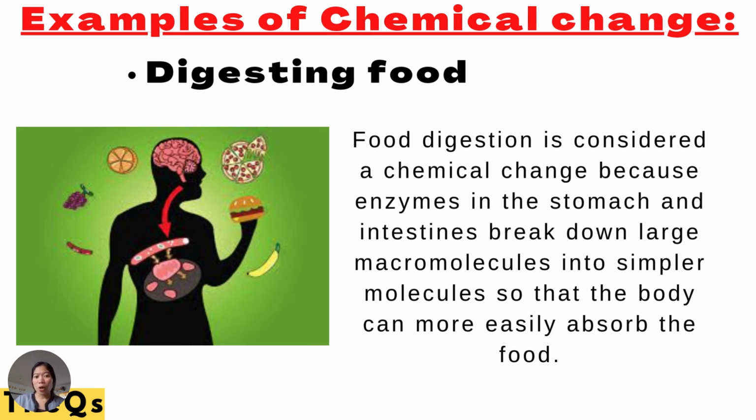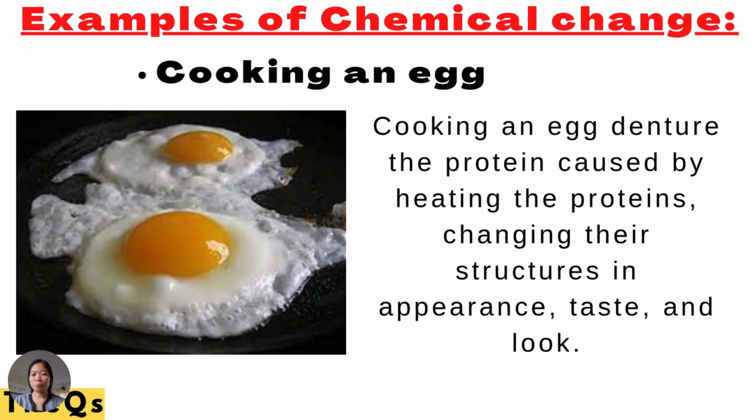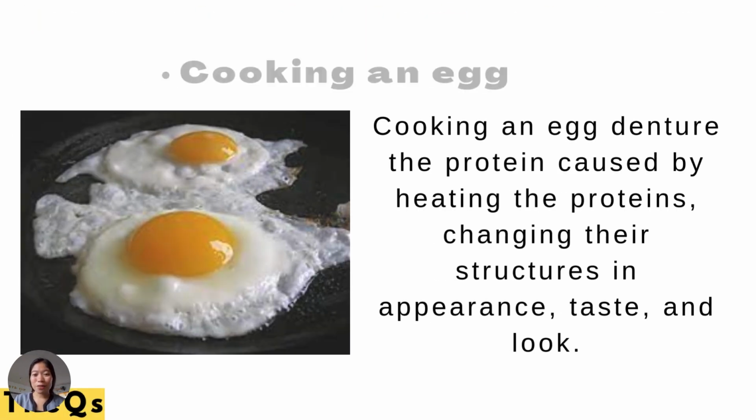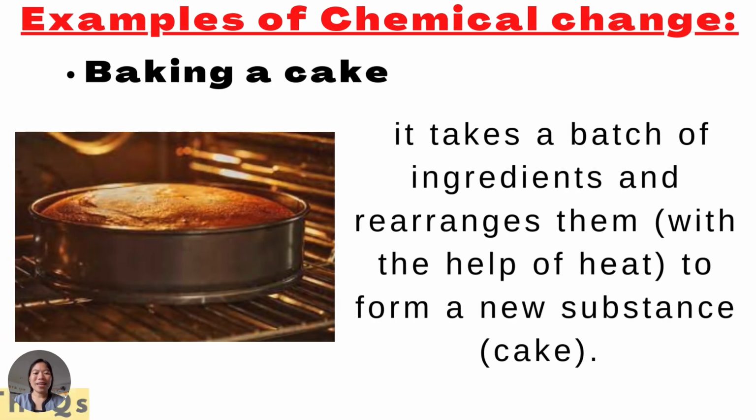Digesting food. When you digest food, there is a chemical change because enzymes in the stomach and intestines break down the food that we eat. So that is one example of chemical change. Cooking an egg, of course. Heating sugar to form caramel. Another one is baking a cake.